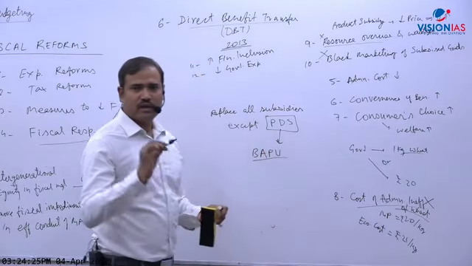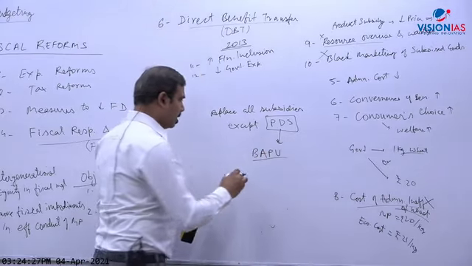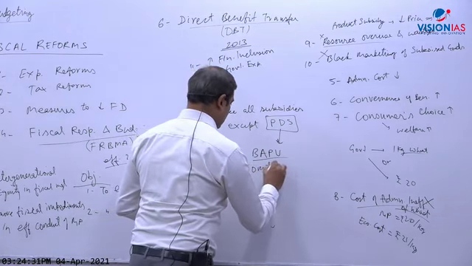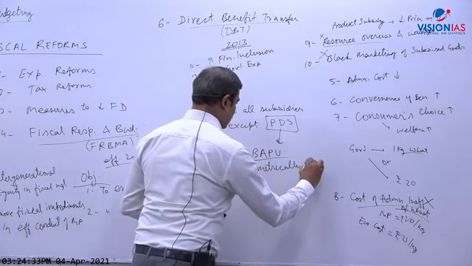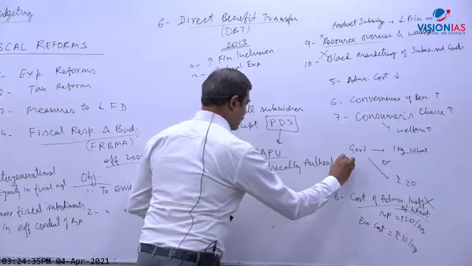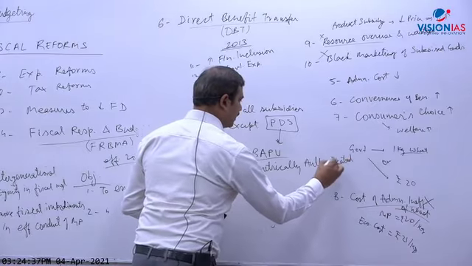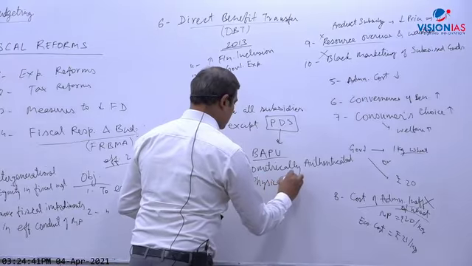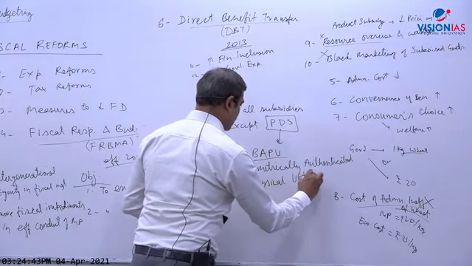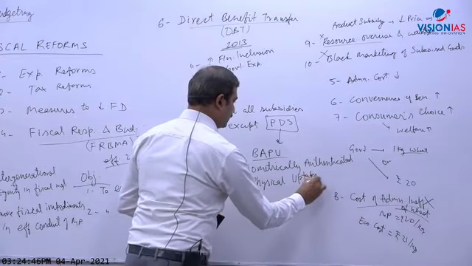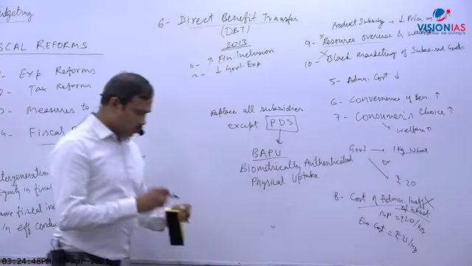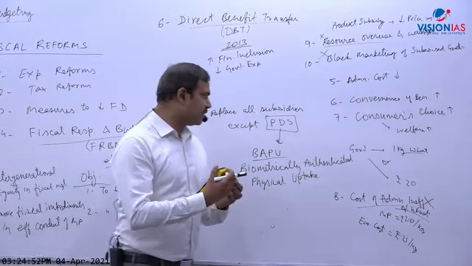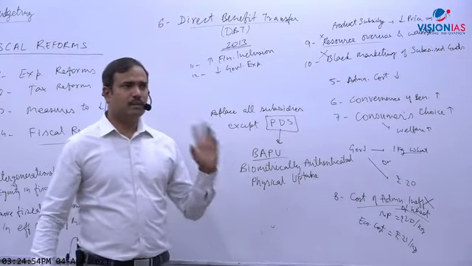Write down: BAPU means biometrically authenticated physical uptake. This system is being used.